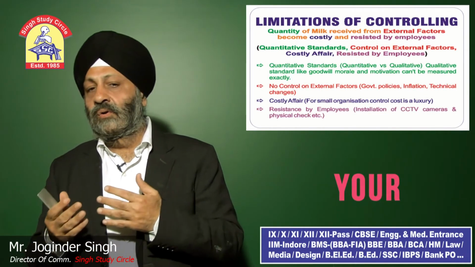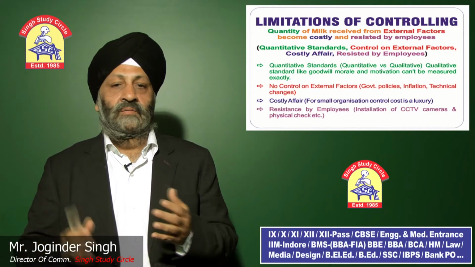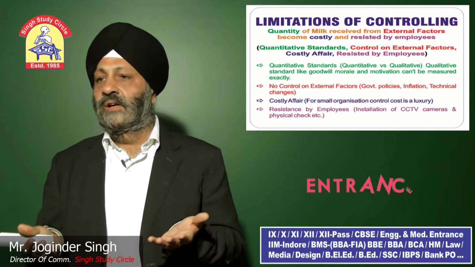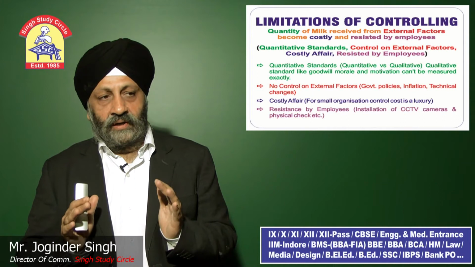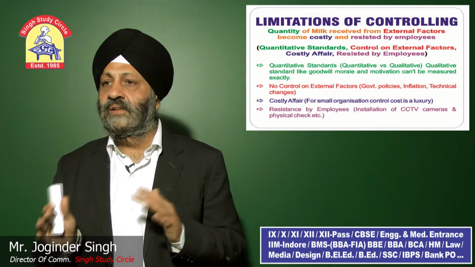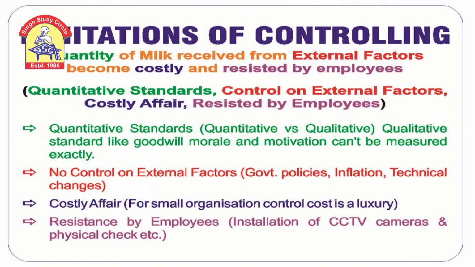Second is control of external factors. There is no control on external factors. Third, control increases the cost. It is a costly affair. And fourth, whenever we try to control any human beings, any person, they resist. So these are the four limitations of controlling you can remember as given in the slide.